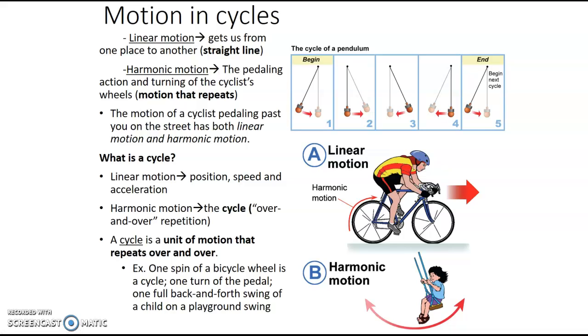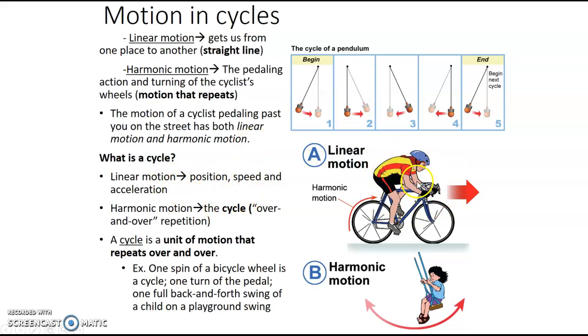So let's say you're talking about taking a drive from here to McAllen. You might not take the same route every time. That would be considered linear motion. Anytime motion repeats itself, that's known as harmonic motion. So let's say the hands moving on a clock, or the swinging of a pendulum, or the spinning of a tire. Those would all be examples of harmonic motion because it's the same motion repeating itself over and over and over. Nothing about the motion is changing.